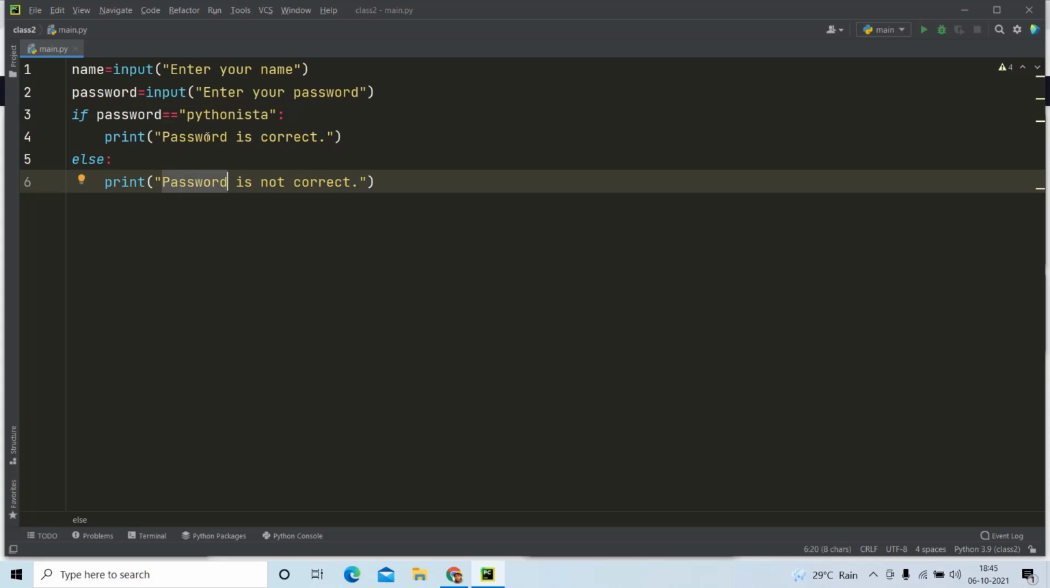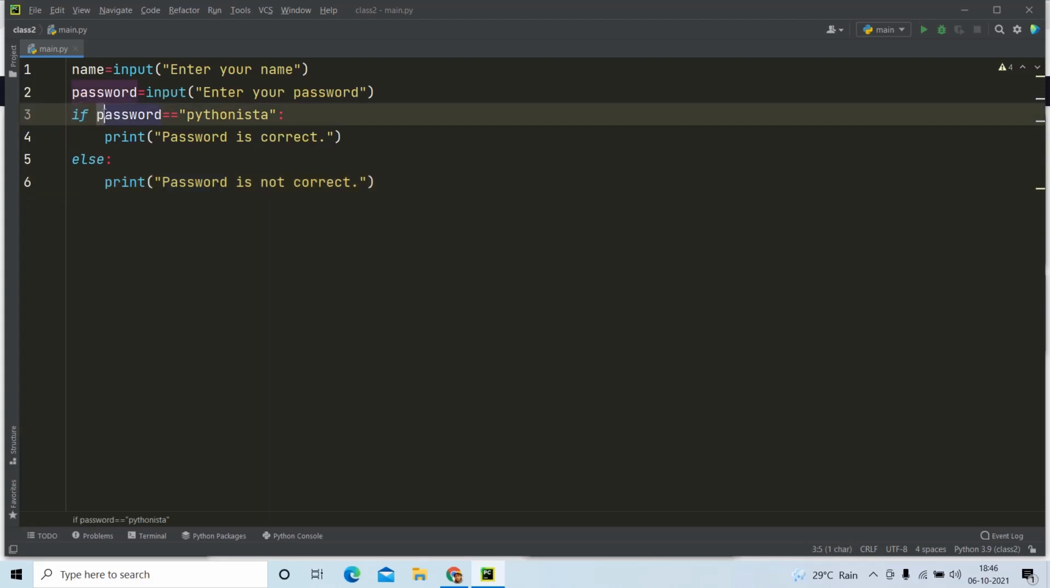Only one block of code will be executed at a time. Either it will print line number 4 or it will print line number 6. It will never print line number 4 and 6 together. As I already said, Python syntax is very easy. We write the if and the condition, and we already know the equal to operator returns either true or false only, so we use this operator to check whether a condition is true or false.